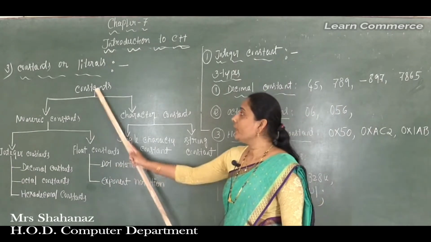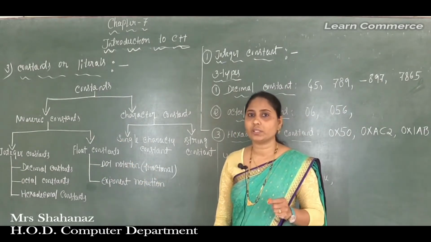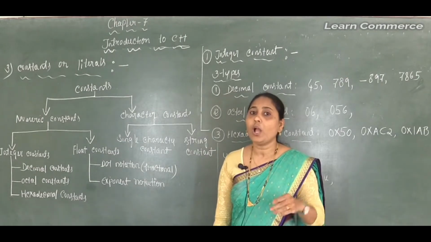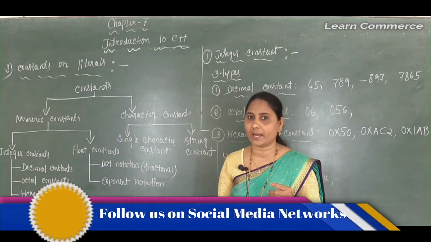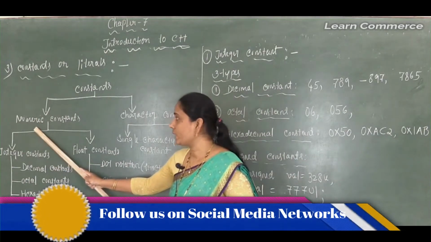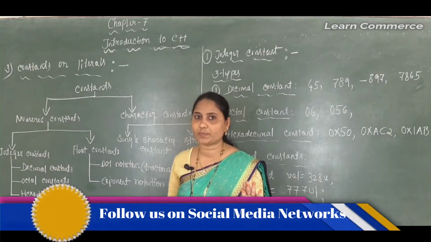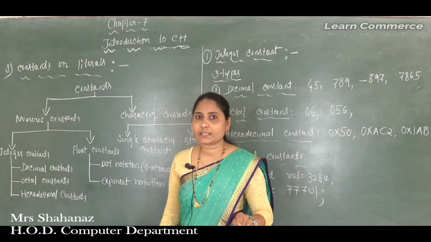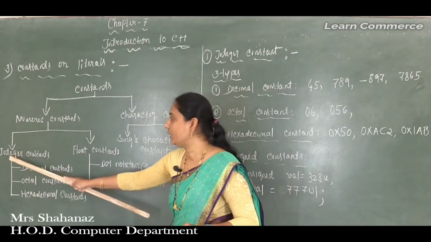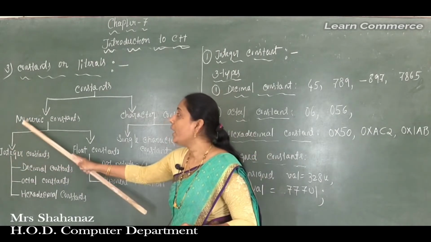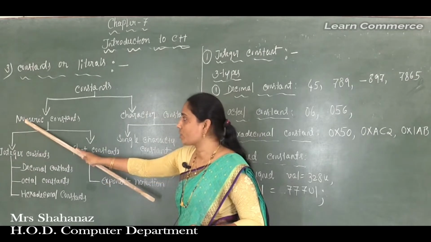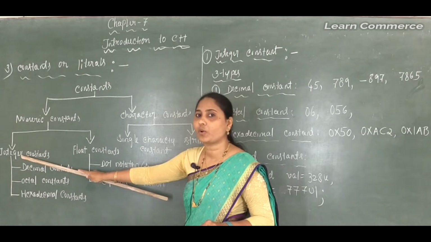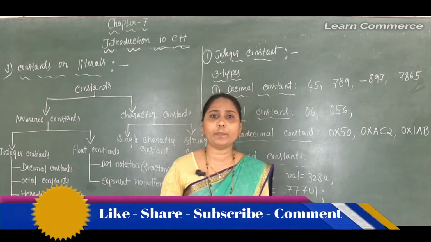Okay, we know that constants mean fixed values that do not change during the execution of the program, and C++ supports several types of constants. Now, in numeric constant, I am not going to explain anything. Numeric is called the number only. So in this class I am just starting with the integer constant. There is no difference between numeric constant and integer constant. Both are the same. Integer is also called the number constant, numeric is also called the number constant.